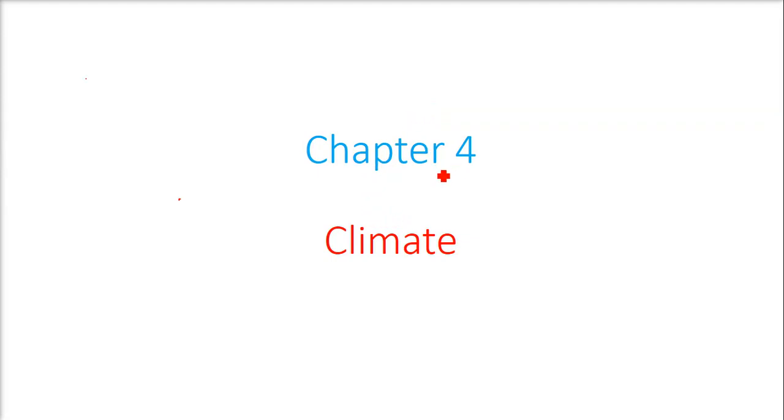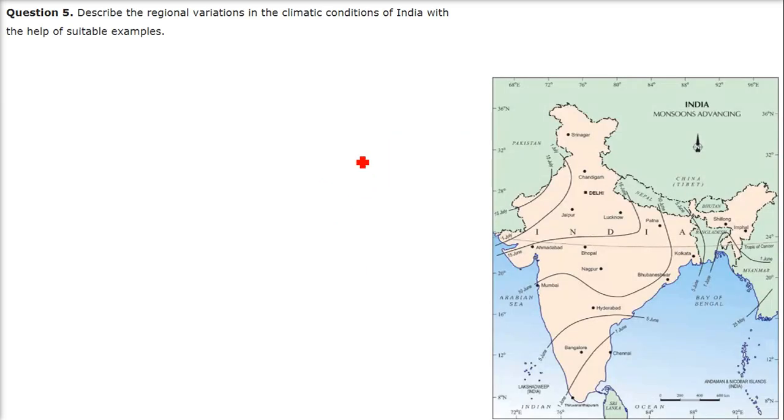This is chapter number 4, climate. We are taking question and answer. Next question is, describe the regional variations in the climatic conditions of India with the help of suitable examples. So when the region changes, the climatic condition also changes.